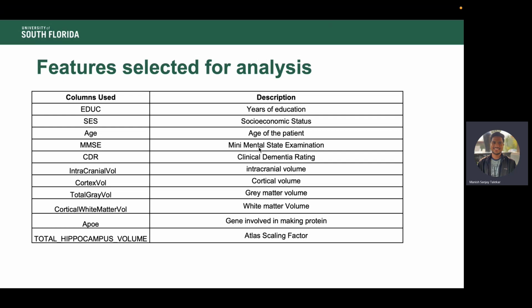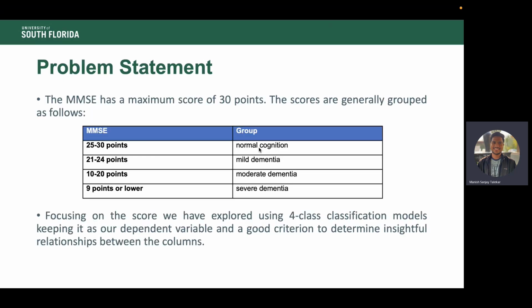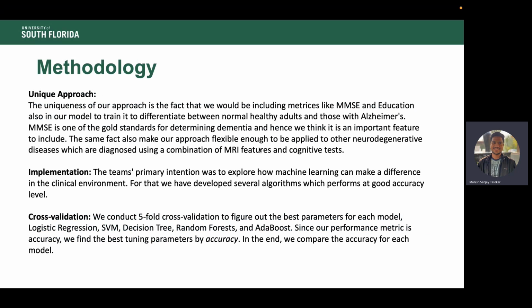MMSE was set as our predictor column, and it's basically an indicator test of Alzheimer's worth 30 points. We further made a group column which divided our dataset into four classes: normal, mild dementia, moderate dementia, and severe dementia. The methodologies will be explained by my peer Manish.